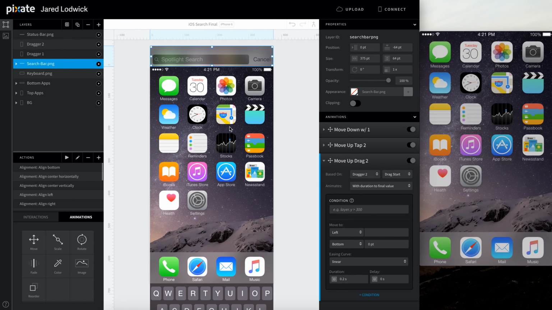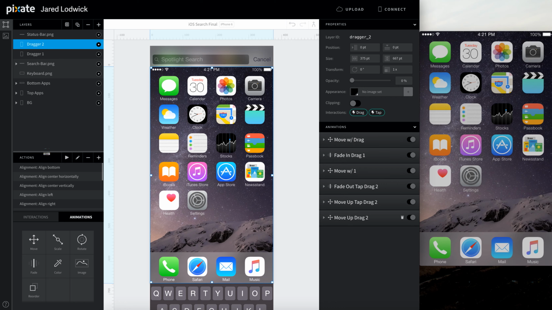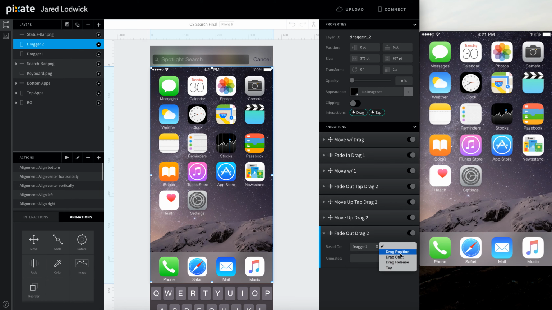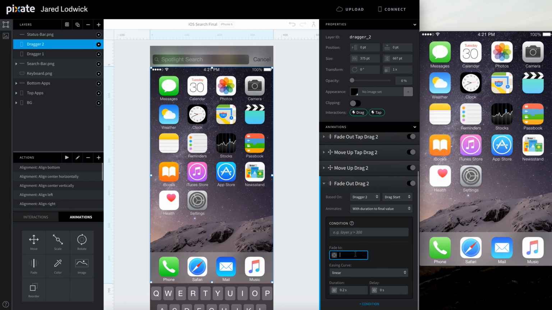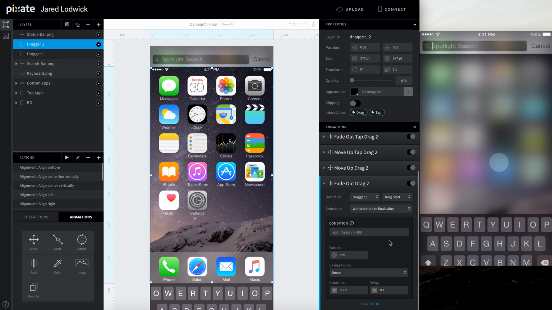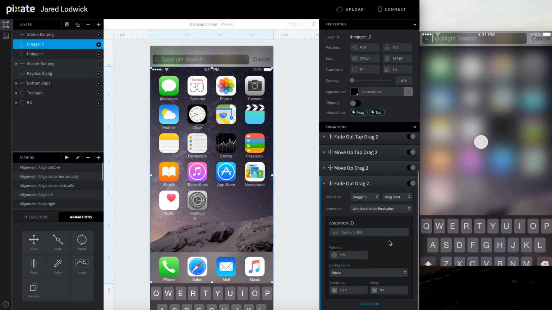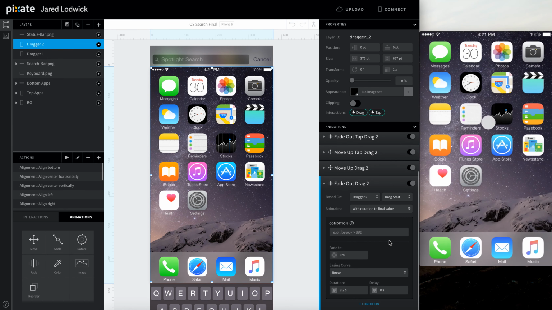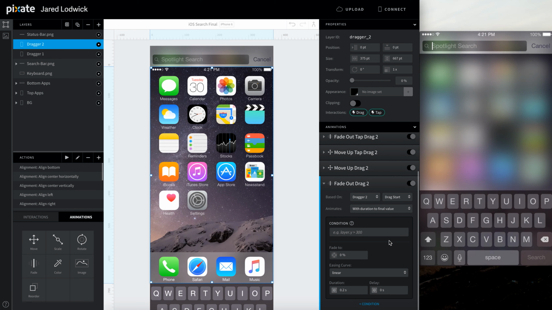So we've got that. And then we just need to make our scrim go out. We need to make dragger 2 get out of here. So we'll add one more fade animation. So just like we have it fade out if we tap on it, now we'll have this fade out if we drag it as well. So have it go to 0. 0.2 second delay is fine. I believe that's what we're using, yep. So now if I do this, I can drag it, or I can tap it, and it all resets.